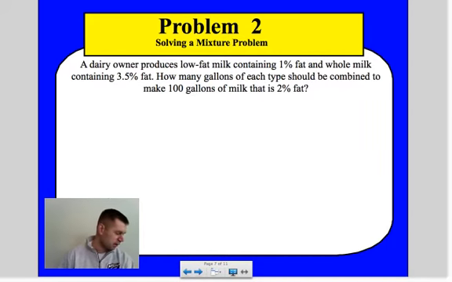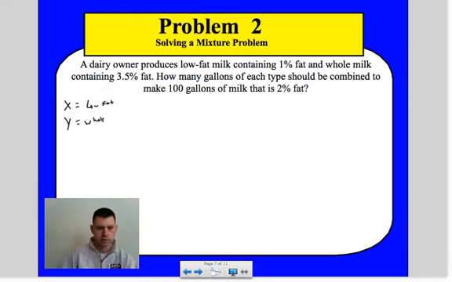The first thing we have to figure out is what we are trying to make. We need to set up some variables so we know what we're talking about, with 2%, 3.5% and 1% of milk fat contained in those. So X would represent the low fat, and the other variable would represent the whole milk, for our two equations.